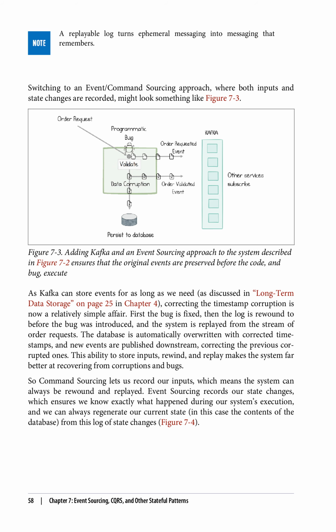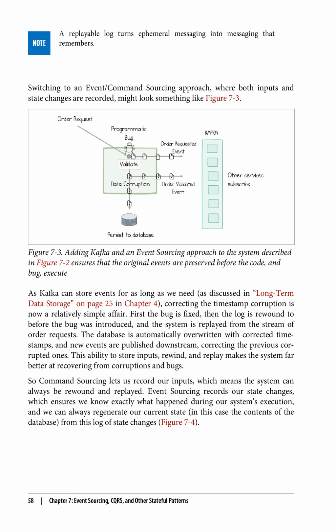First the bug is fixed, then the log is rewound before the bug was introduced, and the system is replayed from the stream of order requests. The database is automatically overwritten with corrected timestamps, and new events are published downstream, correcting the previous corrupted ones. This ability to store inputs, rewind, and replay makes the system far better at recovering from corruptions and bugs.